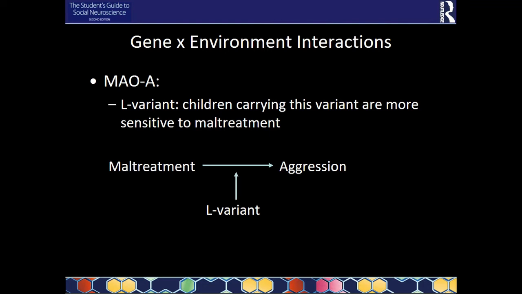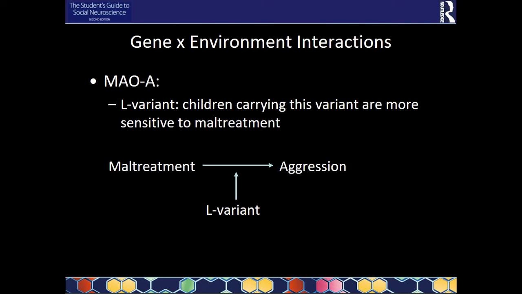And the idea here is, if you have this L variant as a child, so as a person, that you are more sensitive to this. So it means that especially in those carrying this L variant, if they are maltreated, they get more aggression. They didn't say that if you have a high variant, maybe this relation doesn't exist. It could be, but it could also be that this relationship is just stronger when you have this L variant in you.